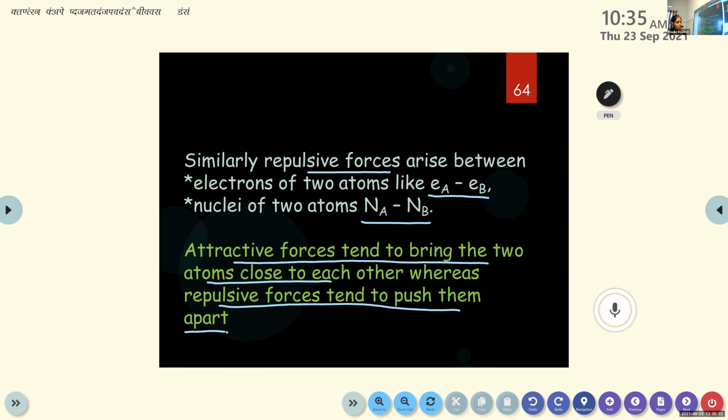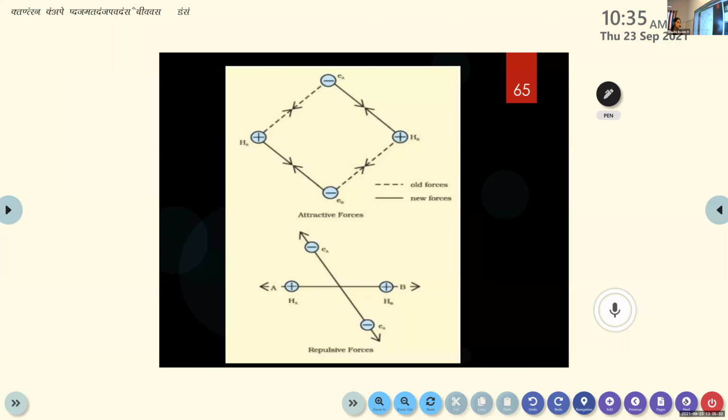Did you copy the points, children? Yes, ma'am. Okay. Then I will show you the image related to these two types of force.